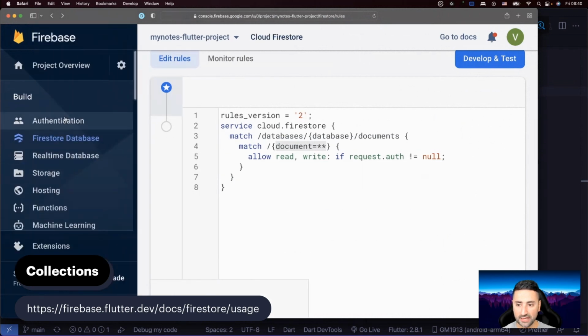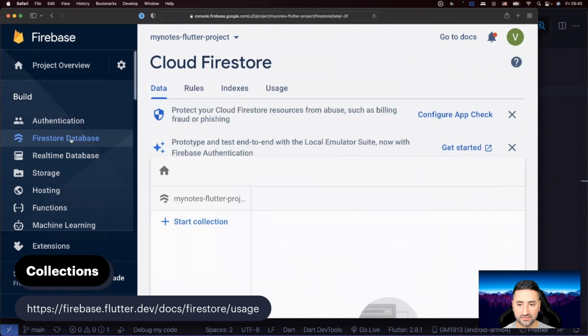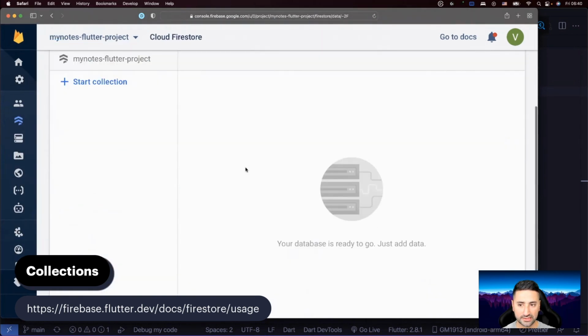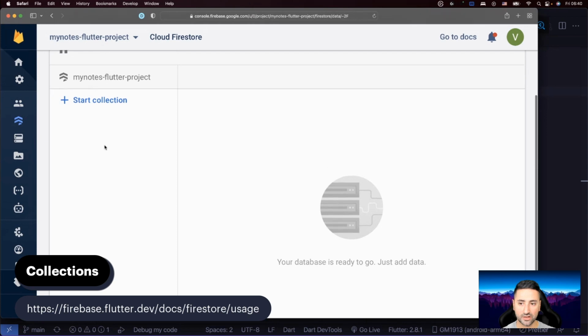So at this point, what we need is just to go to our Firebase database, okay? And what you'll see is a screen that looks like this. It has your project name in here, and then there is a button called Start Collection, okay? Just imagine a collection, as its name indicates, is a group of related objects. You could interpret them as tables, as you traditionally have in your relational databases, such as SQLite.